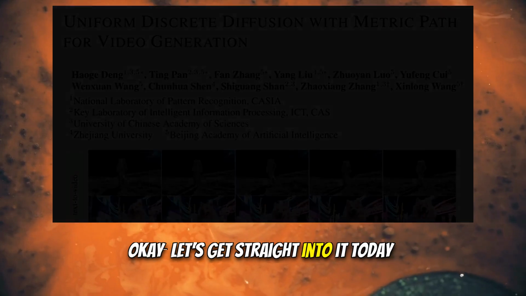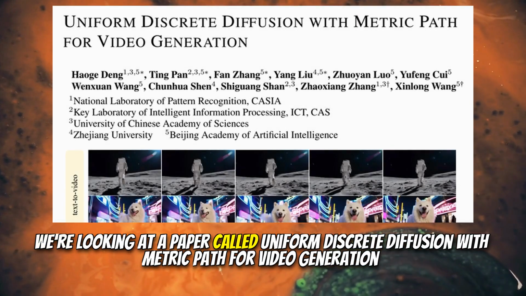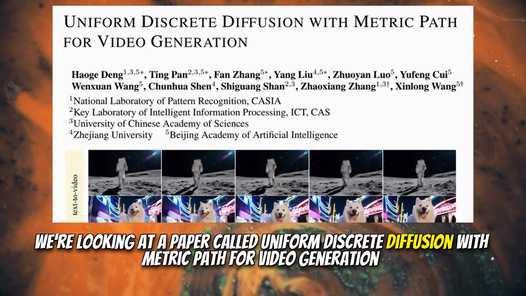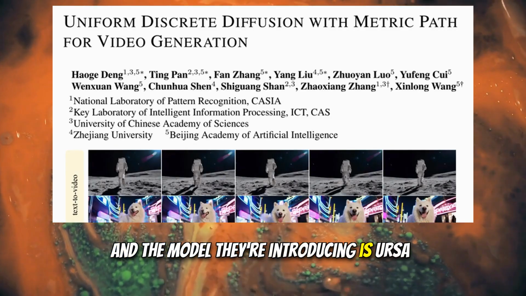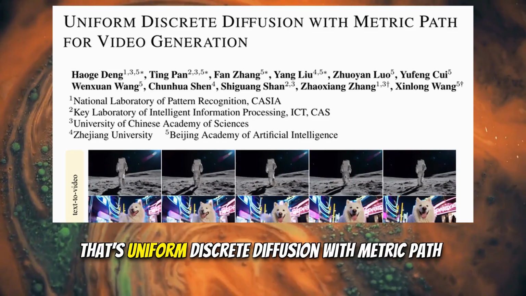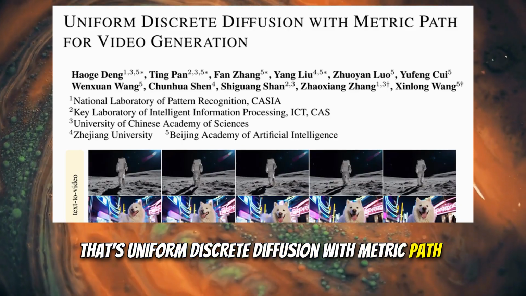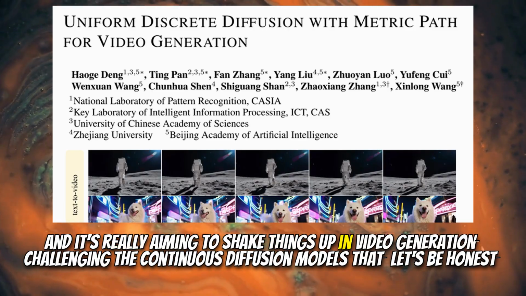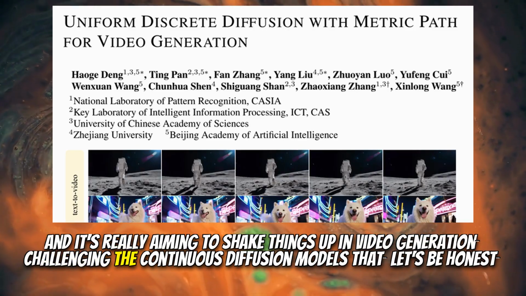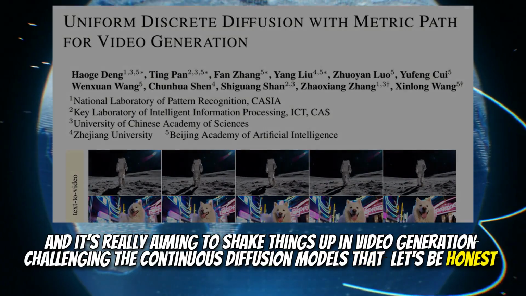Okay, let's get straight into it today. We're looking at a paper called Uniform Discrete Diffusion with Metric Path for Video Generation. And the model they're introducing is URSA. That's Uniform Discrete Diffusion with Metric Path. Right, URSA. And it's really aiming to shake things up in video generation, challenging the continuous diffusion models that, let's be honest, have been dominating.